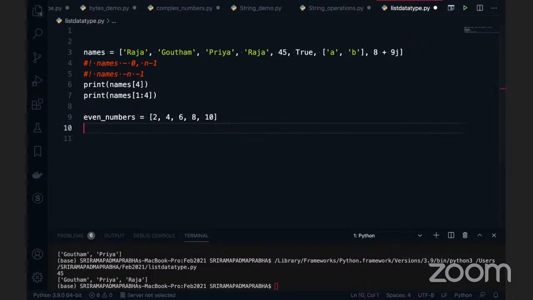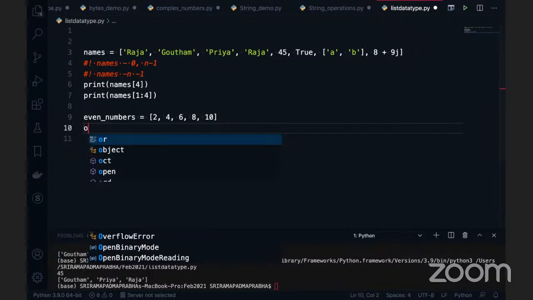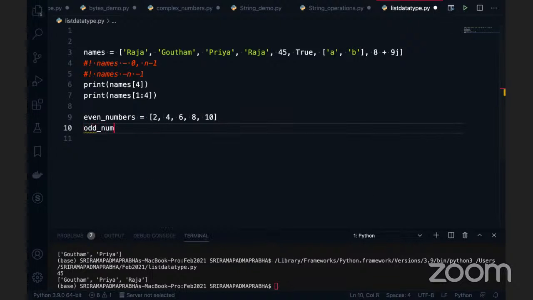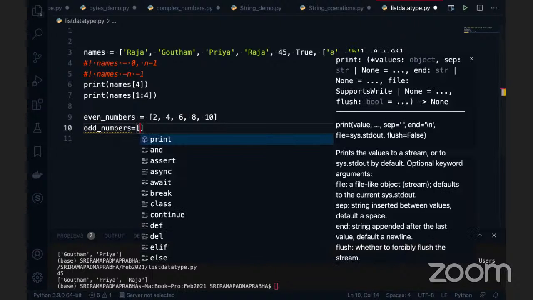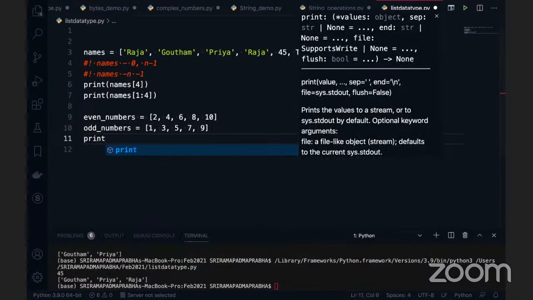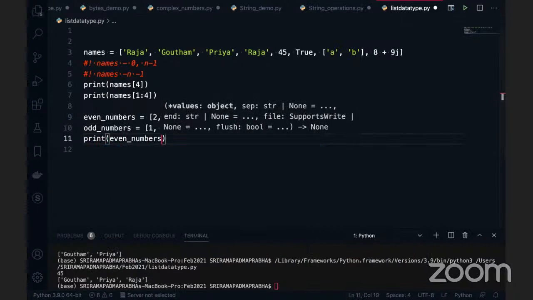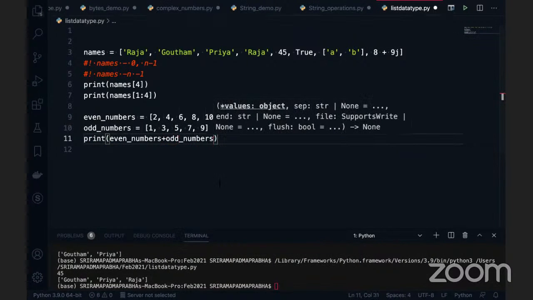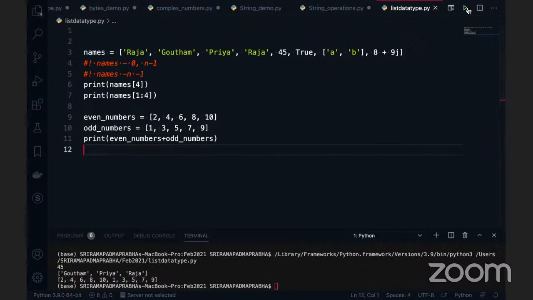I will take the odd numbers. So what I'm going to do is group them basically. Odd numbers is equal to 1, 3, 5, 7, 9, below 10. Basically I'm concatenating the two lists here. I want to add both lists, so even numbers plus odd numbers. Now I'm executing this code, guys. Let's see how it works. You can see both values got into the new list.